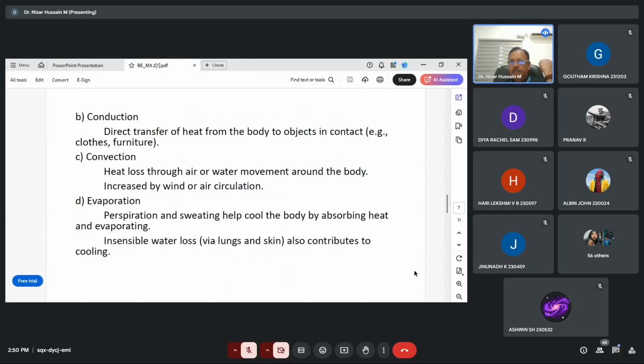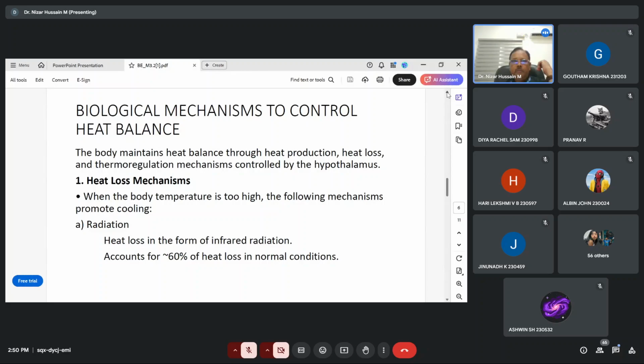Another one is conduction, the direct transfer of heat from the body to objects in contact, through our clothes and through our furniture, etc. Another one is convection, heat loss through air or water movement around the body, increased by wind or air circulation. The next is evaporation. These are the different ways to maintain the heat balance in our body.